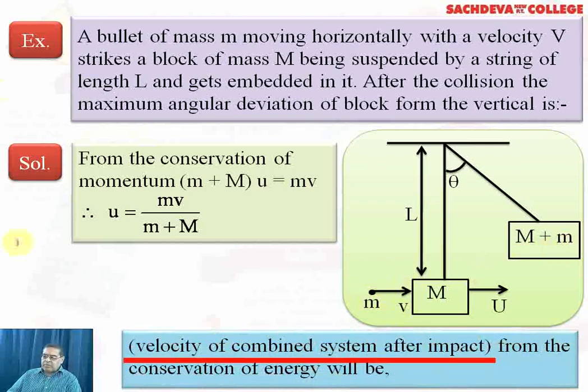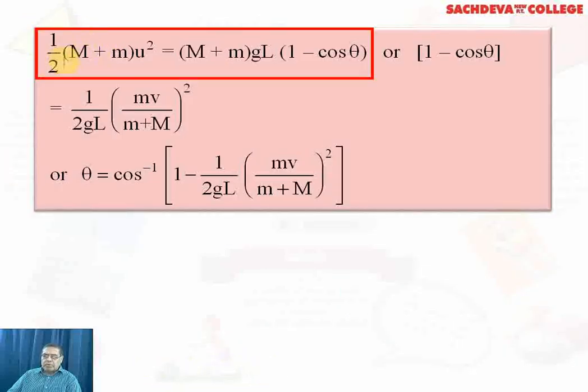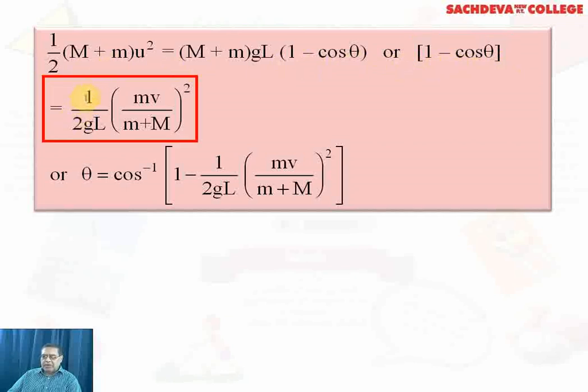Now, the velocity of the combined system after impact, from the conservation of energy, will be: half total mass into u square, that is half (m + M) u square, is equal to (m + M) g L (1 - cos theta), or 1 - cos theta is equal to 1 over 2gL into (mv over (m + M)) square.